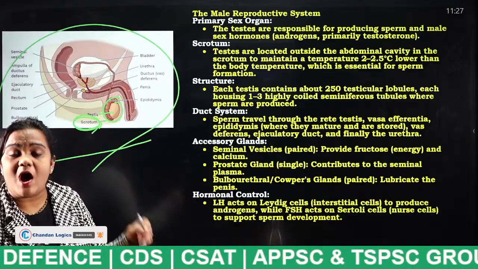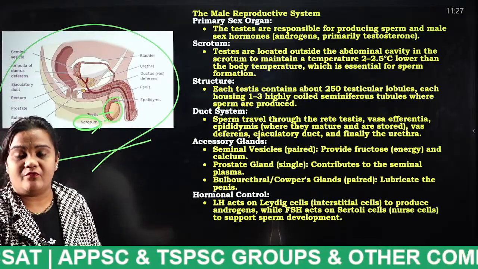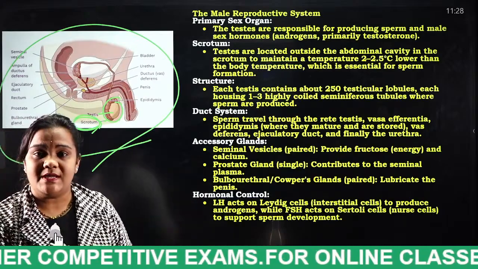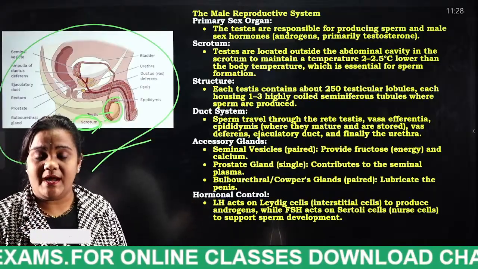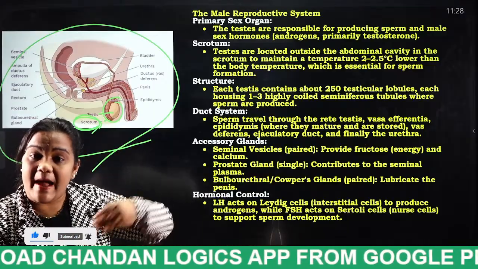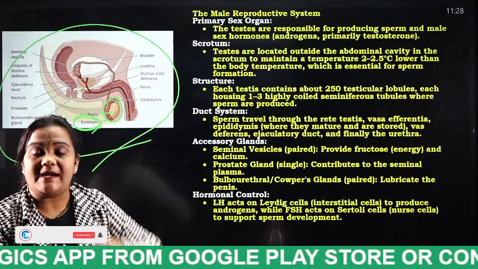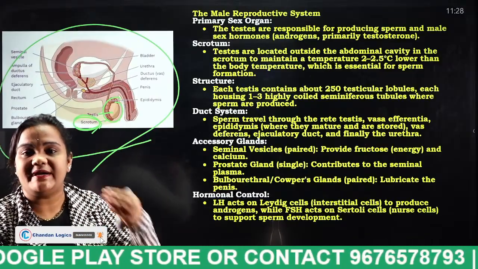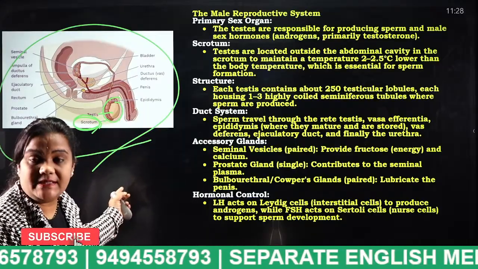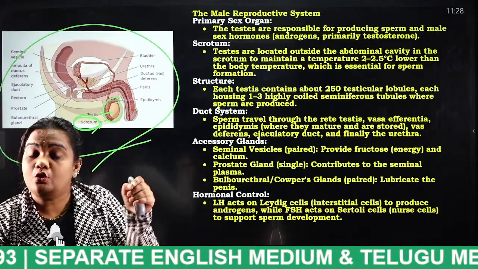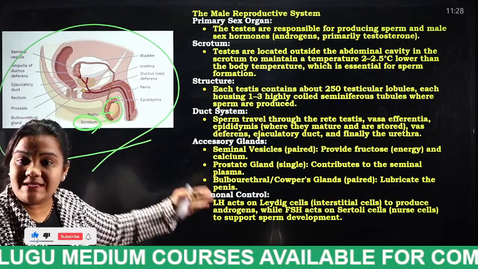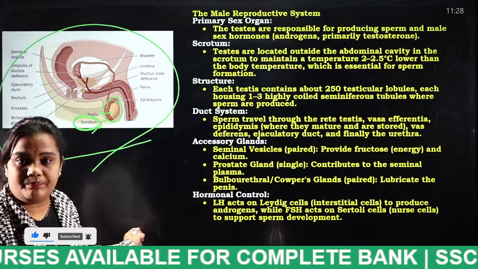So why is the scrotum, or why are the testes, outside the body? Because in order to produce sperms, the heat must be very less. In our abdomen, heat is generated continuously in our body. That heat should not match the testis heat. For that purpose, in order to decrease the temperature for the release of sperms, the testes are outside the body and covered by the scrotum. Okay, that is the reason.